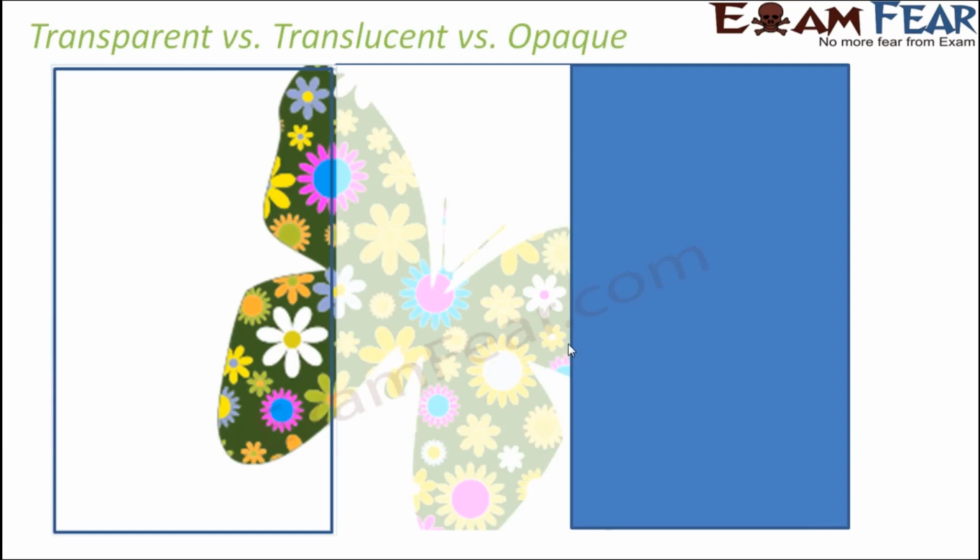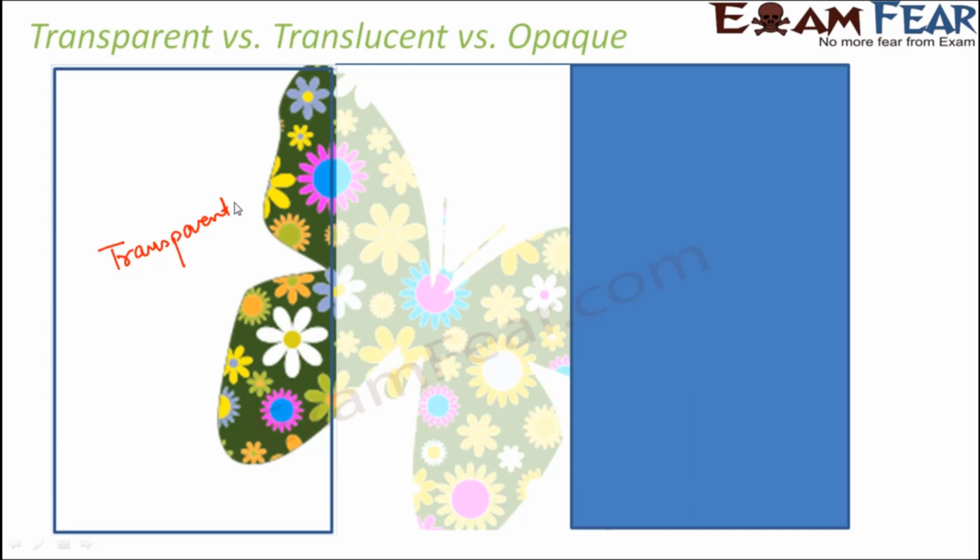This screen gives you a fair idea about how different transparent, translucent and opaque objects would be. So let's say this is a butterfly. When you look at it through a transparent object like glass, you would be clearly able to see the butterfly. As you can see here, this portion of the butterfly is clearly visible because this part is transparent.